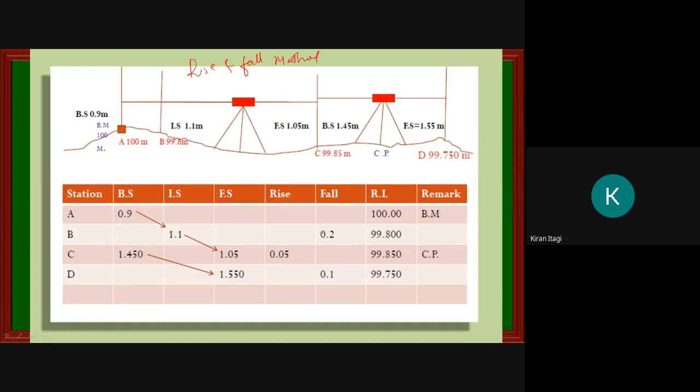In rise and fall method, here also we have back side, intermediate side, force side, rise, fall, RL. Okay, in previous we have height of the instrument, but here we have rise and fall. So see, the procedure is same.